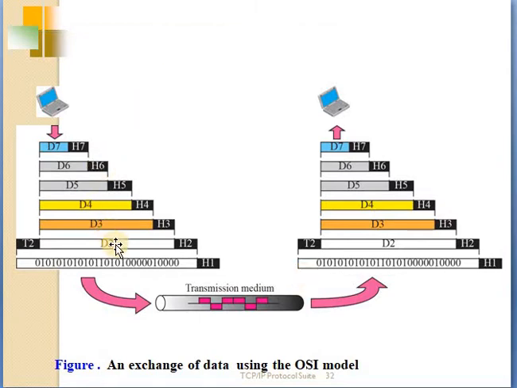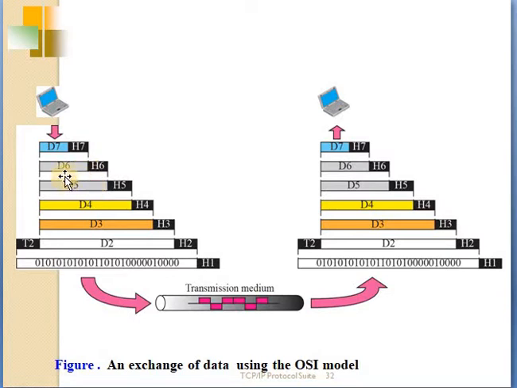In this example, at the physical layer, the communication is direct; suppose this is machine X, it sends the stream of bits to Y. At the higher layers, each layer in the sending machine adds its own information to the message it receives from the layer just above it. It receives data from layer 7 to 6, 6 to 5 and so on, and passes the whole package to the layer just below it.